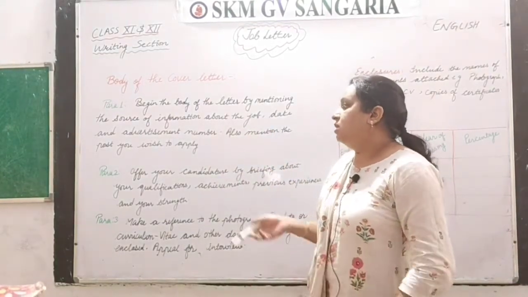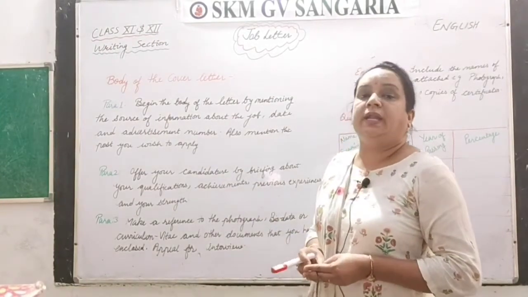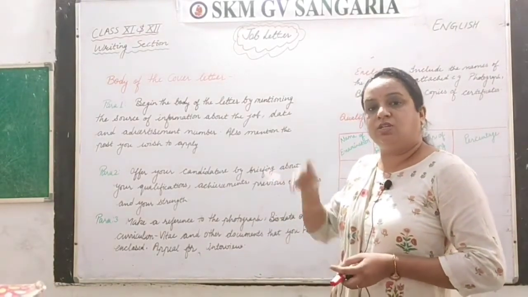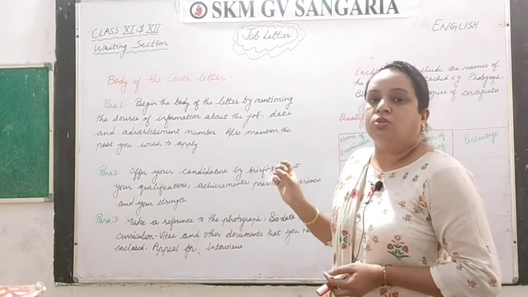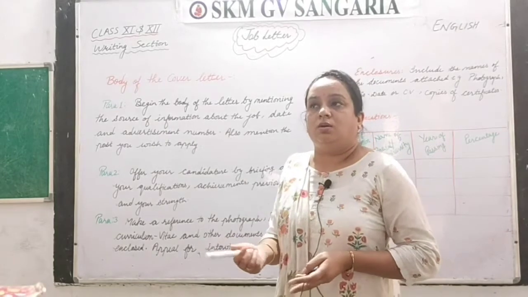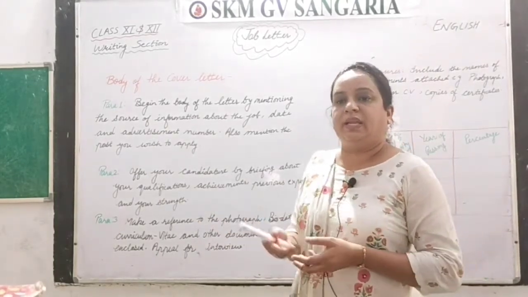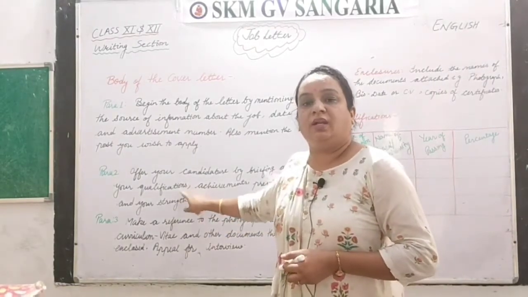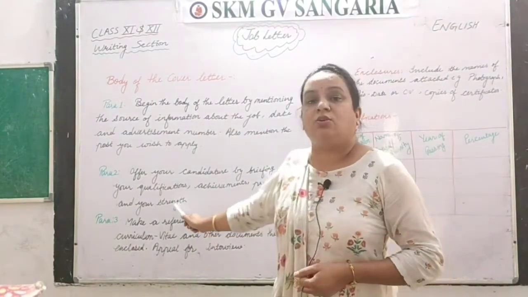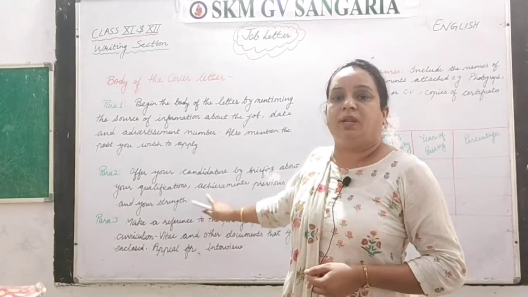Next, let's see paragraph number 2. Here you have to offer your candidature by briefing about your qualification. See, qualification I have told you in that biodata also. There we have to give it in detail, but here in short, like you have done your PG or whatever your diploma or degrees are. In short, you have to write that here. Achievements, previous experiences and your strength also, that you have to mention in this second paragraph.